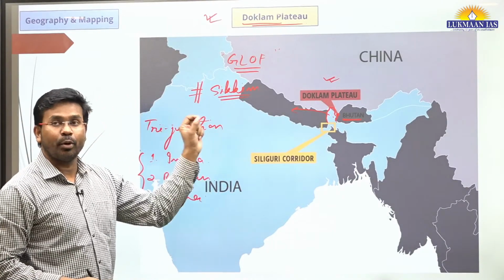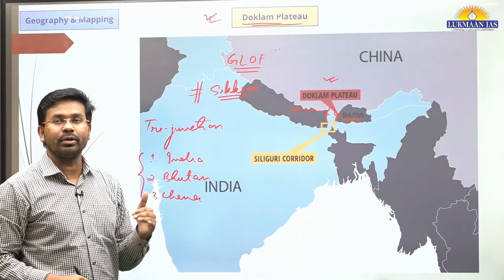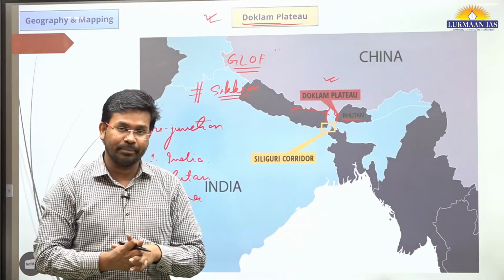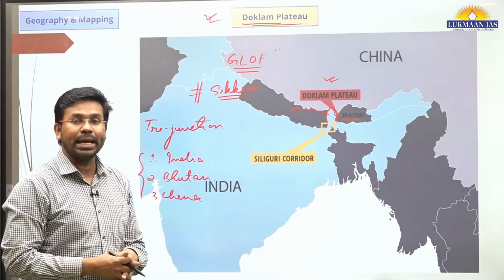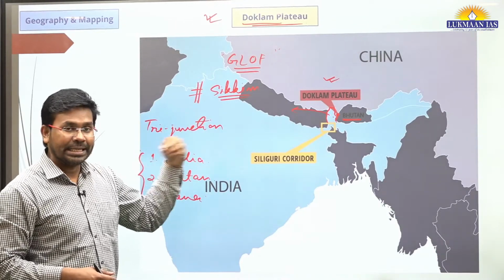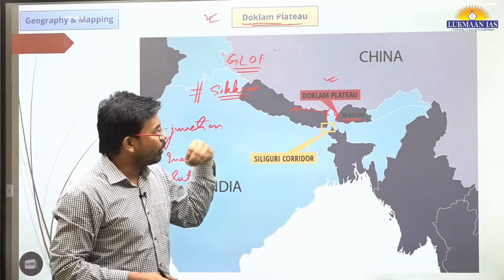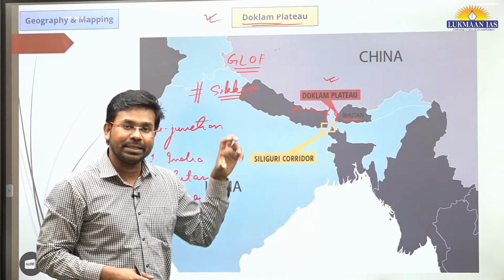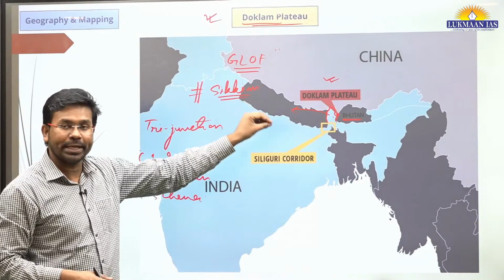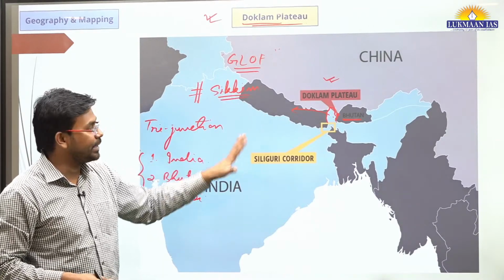So this is an important prime location, and we want that at this location there should be peace and stability, and we want to avoid any conflict in this region. Since the Chinese have been involved in some kind of aggression over here, we need to make sure that this region remains peaceful.